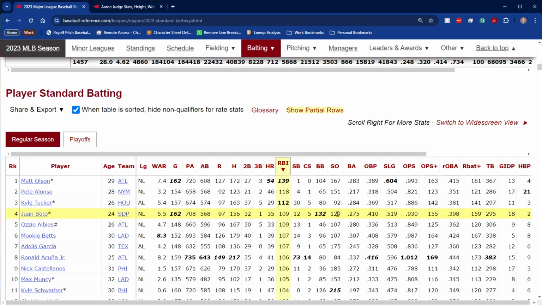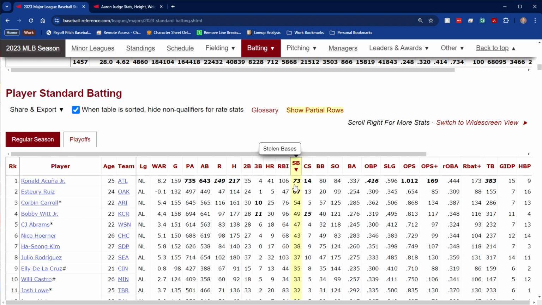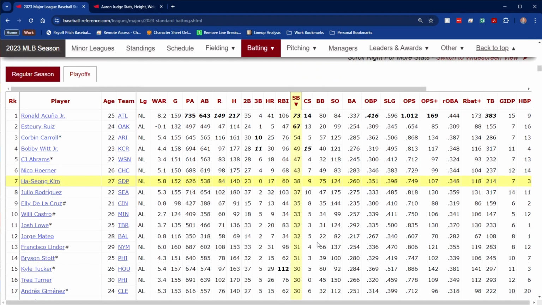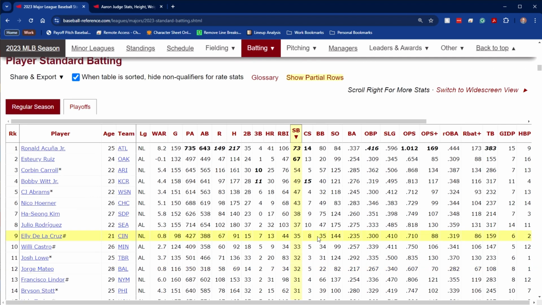Now, on average, the average player only gets about 9 or 10 stolen bases in a season. But of course, the very fast runners get way more than that. As you can see, last year Acuna Jr. led the National League with 73, and Reese led the American League with 67.